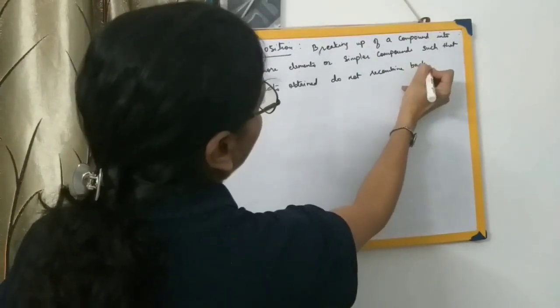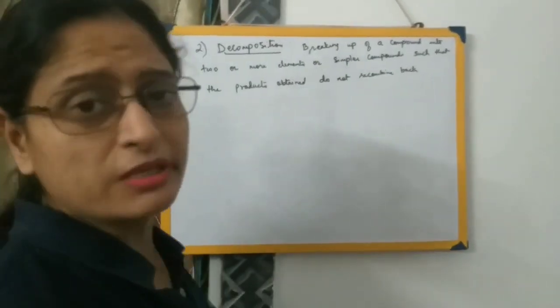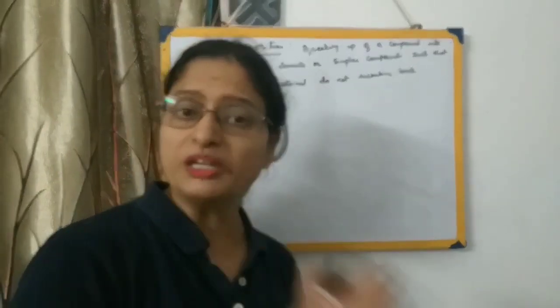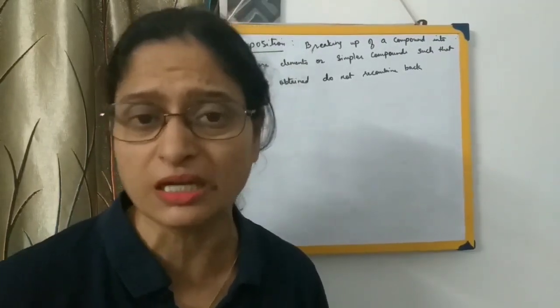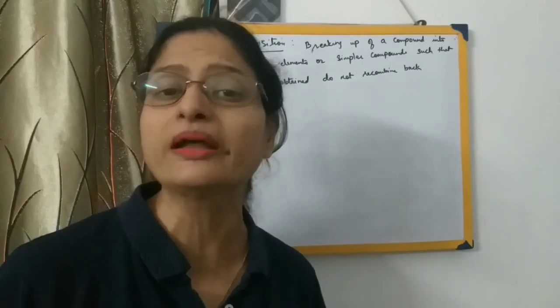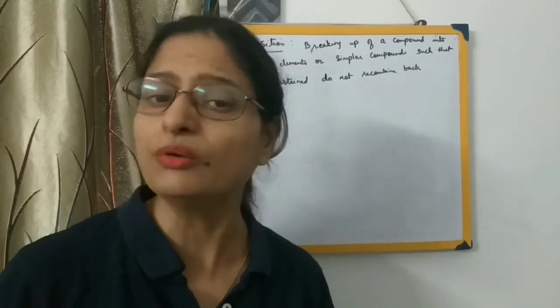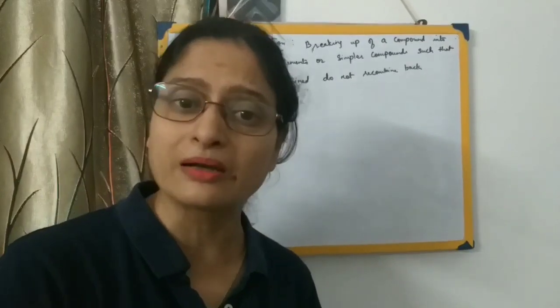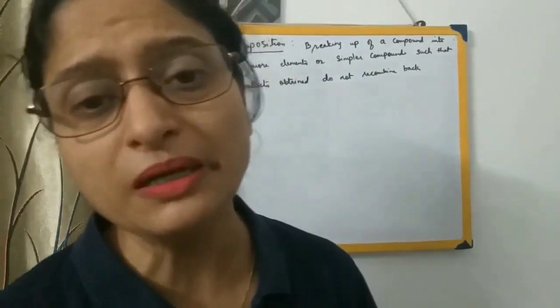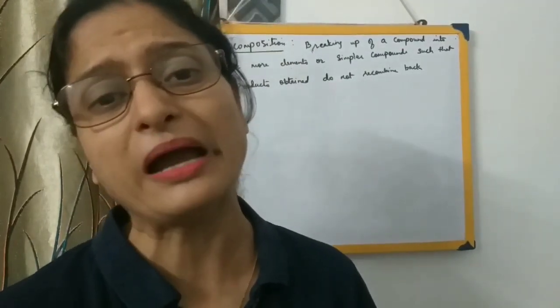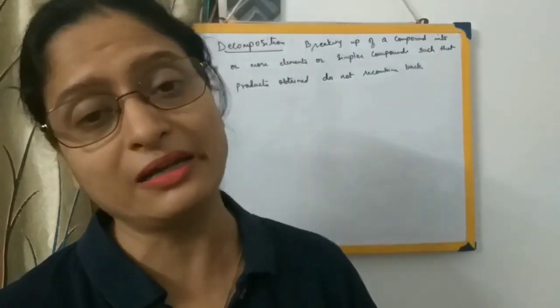So that means what? Once a compound breaks up to give you simpler compounds or elements, whatever new products have been formed, they will not again recombine back. That means the reaction which has taken place will not go in a backward direction. Once a reaction has proceeded in the forward direction, you will not get the reactants back. You have studied in your class 8 about reversible and irreversible reactions. So it will not be a reversible reaction to give you back the reactants. From the products you will not get back the reactants again.